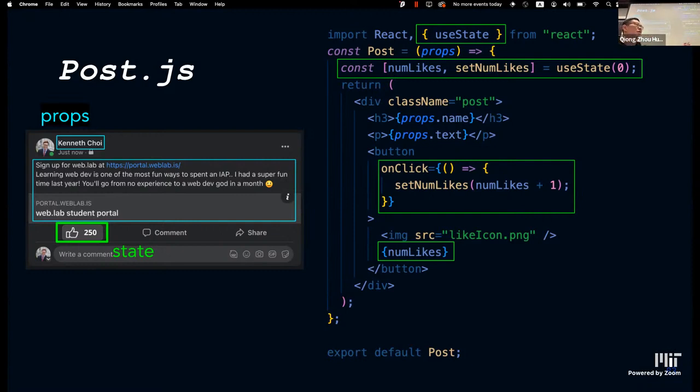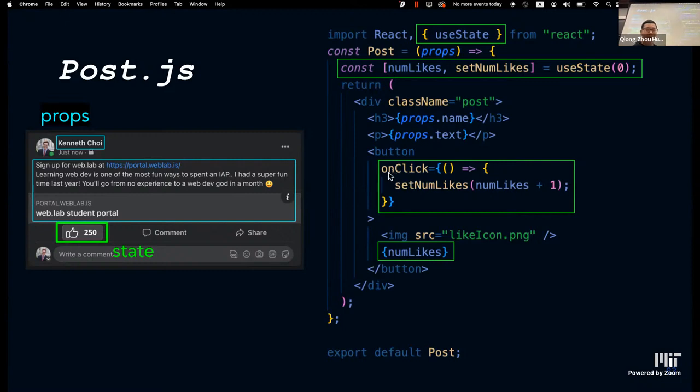So we can't just simply do onClick lowercase. We're going to have to do onClick with a C uppercase. And usually the convention for React is that things are camel case. So the first letter is lowercase, and then all the words after that are capitalized.